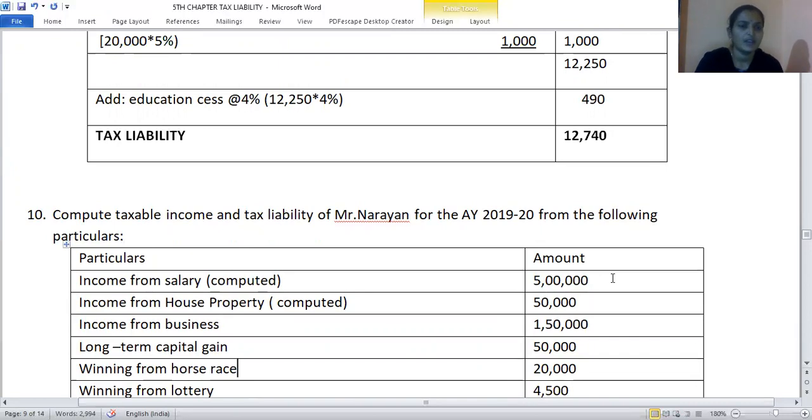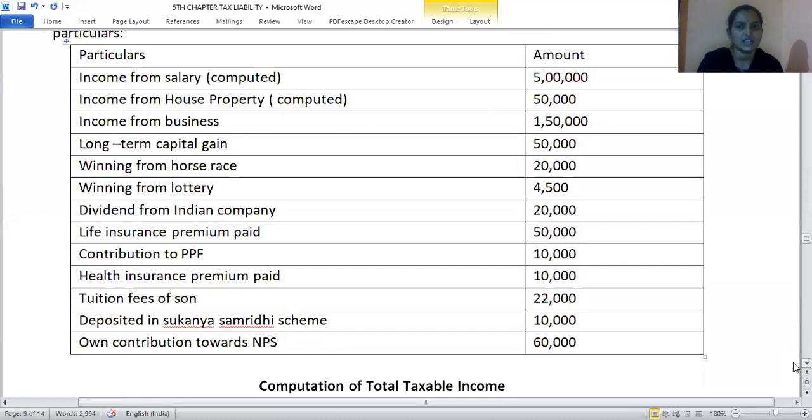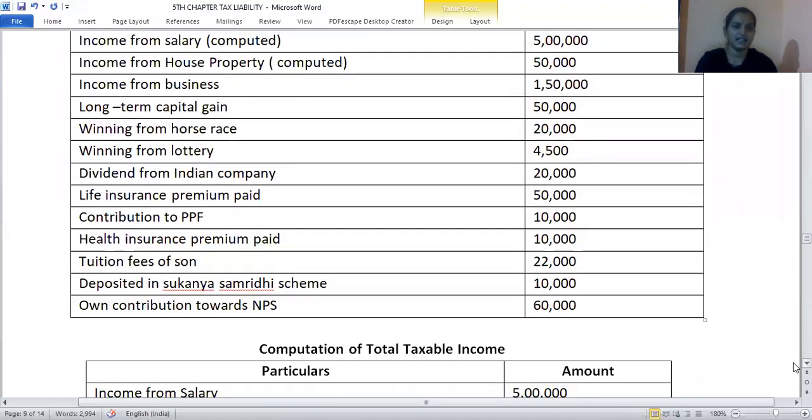Tenth question. Compute the taxable income and tax liability of Mr. Narayan for the assessment year 1920. So this question goes like this. Income from salary 5 lakh, income from house property 50,000, income from business 1 lakh 50, long-term capital gain 50, winning from horse race 20, winning from lottery 4,500. Income from salary is a salary head income, house property is the house property income, income from business is a business or profession income, long-term capital gain is the capital gain income, winning from horse race is an income from other source as well as a casual income, winning from horse race and winning from lottery.